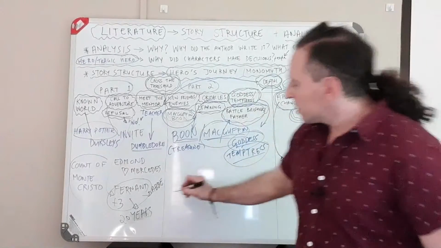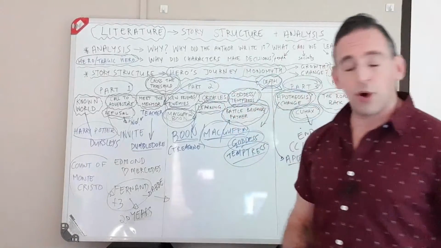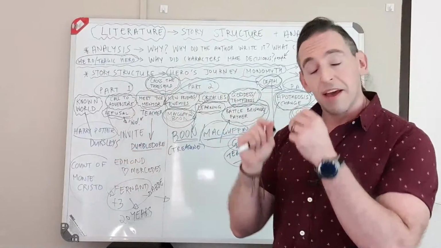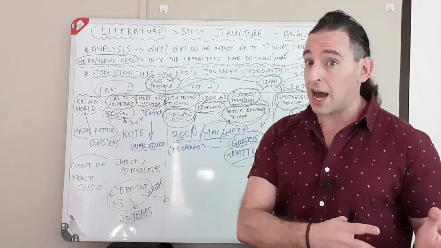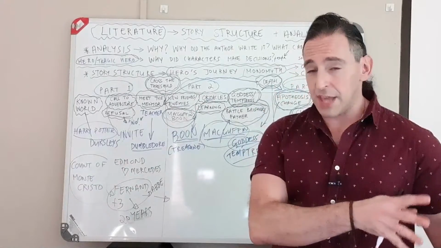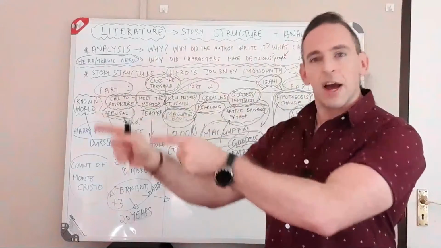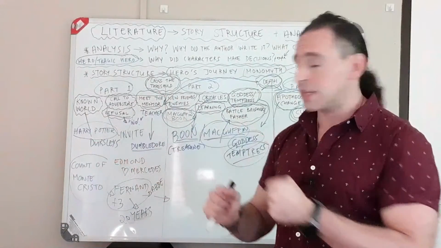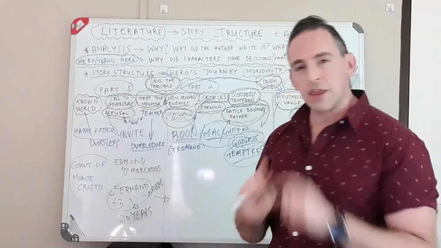And eventually, and this is actually where we meet part two, they escape. Well, Edmond escapes. The Abbe dies. Remember, death sometimes happens. So the Abbe dies in prison, and Edmond finally escapes. They've been plotting their escape, and that is crossing the threshold.